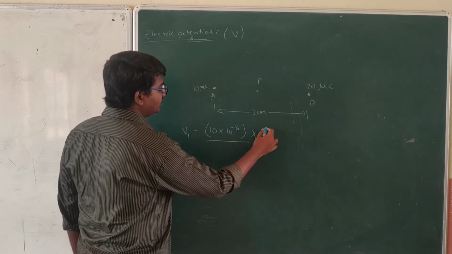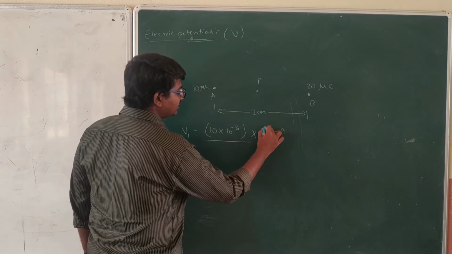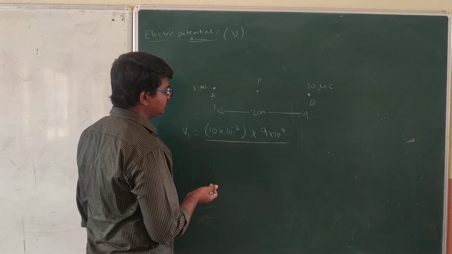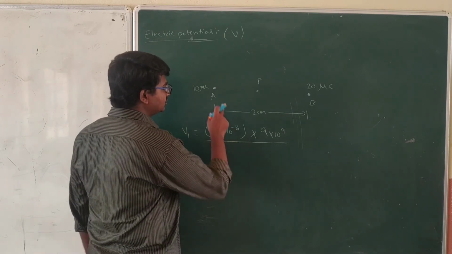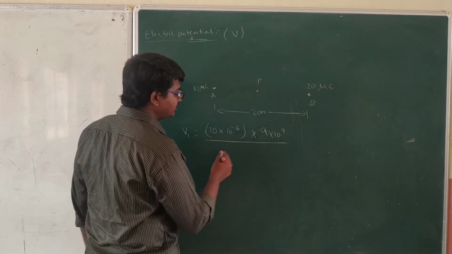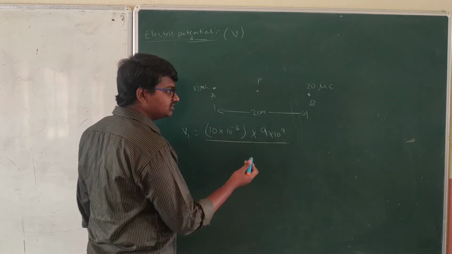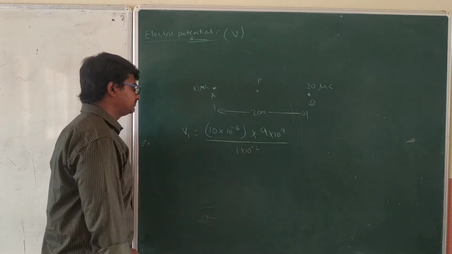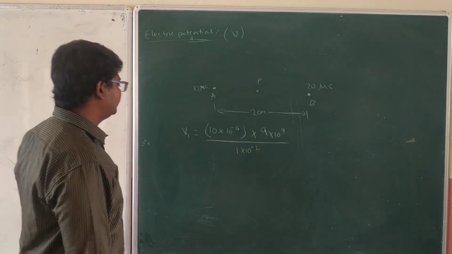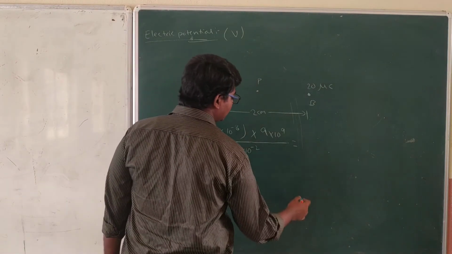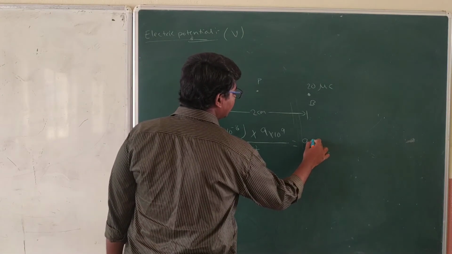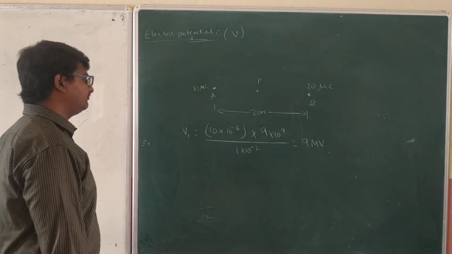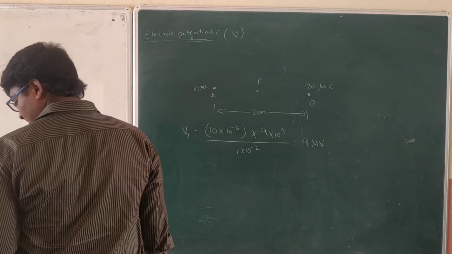1 by 4 pi epsilon, the value we already know, is 9 into 10 power 9. And we need the square of the distance between them. The distance from here to here is 1 centimeter, which should be converted into meters, that is 1 into 10 power minus 2 meters. If you do this calculation, you are going to get 9 MV.